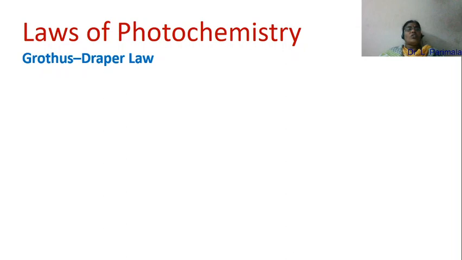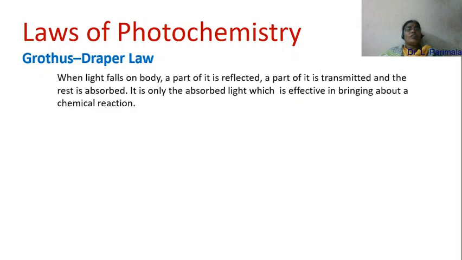Next law is Grotthus-Draper's law. According to this law, when light falls on body, a part of it is reflected, a part of it is transmitted, and the rest is absorbed. Only the light which is absorbed would bring a chemical reaction. Only the absorbed light can bring a photochemical change.